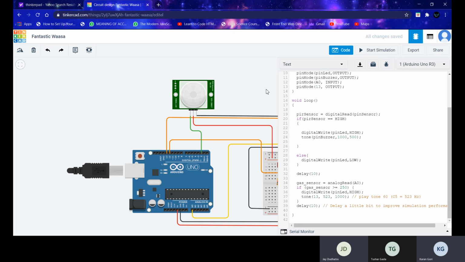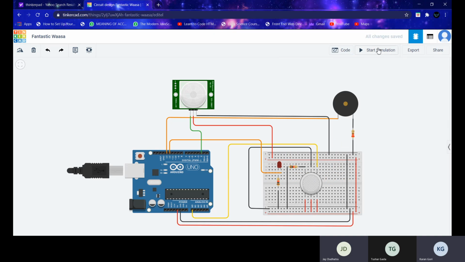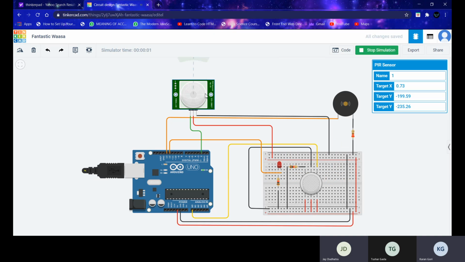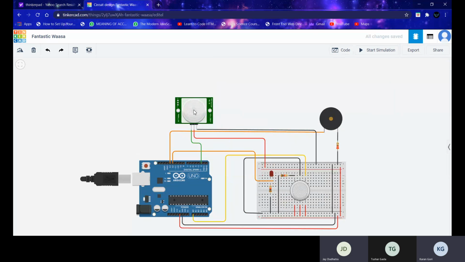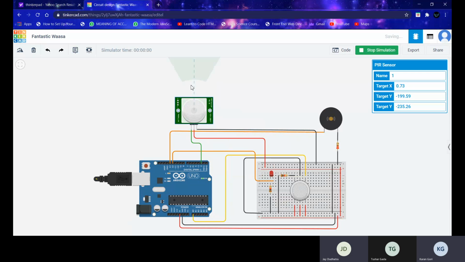Now I will be showing the simulation part. As you can see, as the motion is detected, the LED is being lit and the buzzer is sounding.